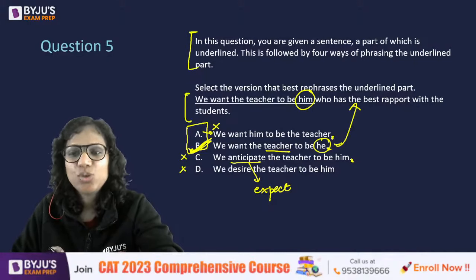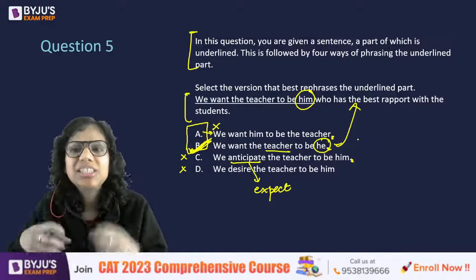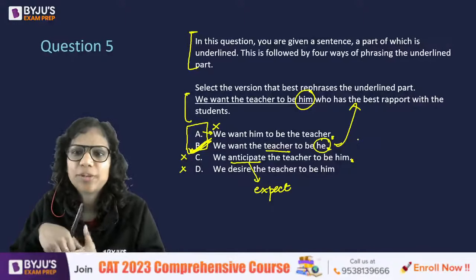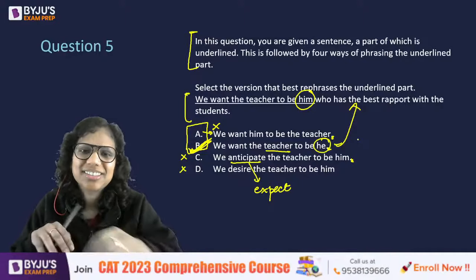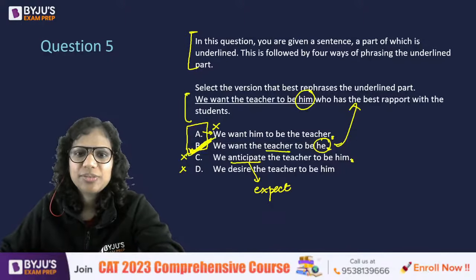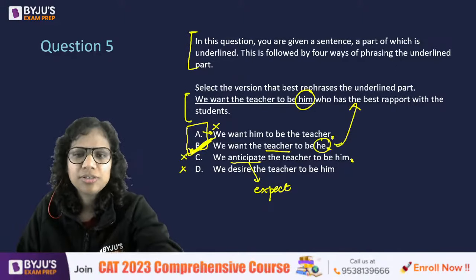Yes. Need to know this. We want the teacher to be, when I say he, it means that person. We want the teacher to be he who has the best rapport with the students. Okay, all right. So I hope this is clear and I'm moving to the next one. I hope this is also clear to you that both the sentences are correct, just that their meanings are different.